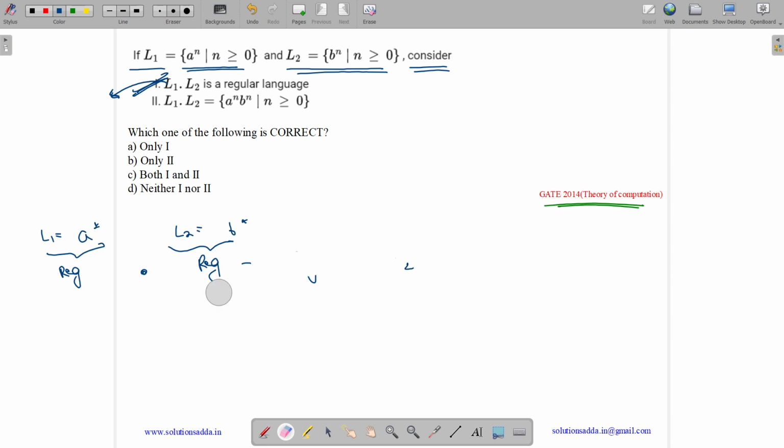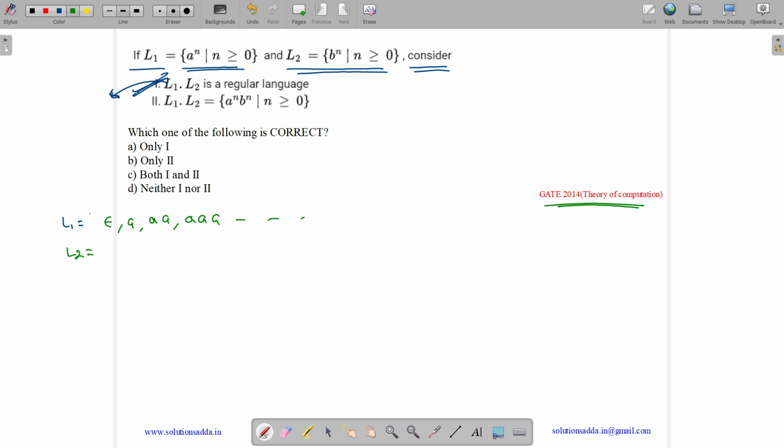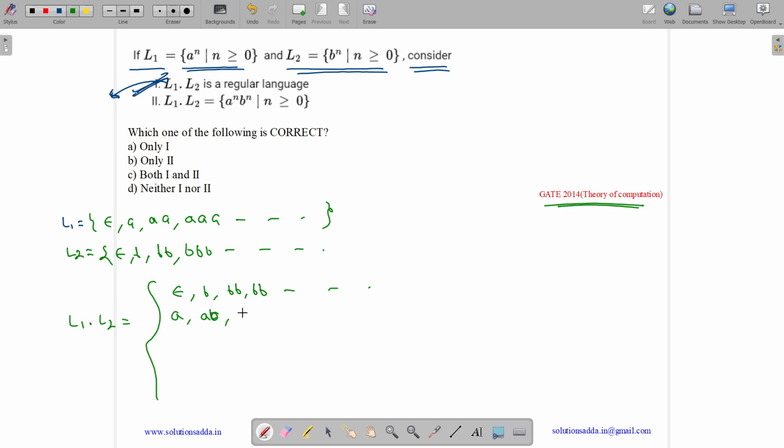Or you can also do it by another method by computing L1.L2. So what is our L1? L1 is any number of a's. So it is equal to epsilon, a, double a, triple a, and so on. What is L2? L2 is any number of b's. So it is equal to epsilon, b, double b, triple b, and so on. So what is L1.L2? It means epsilon is concatenated with everything. So we get epsilon, b, double b, triple b, and so on. A is concatenating with everything. So we get a, ab, a double b, a triple b, and so on.